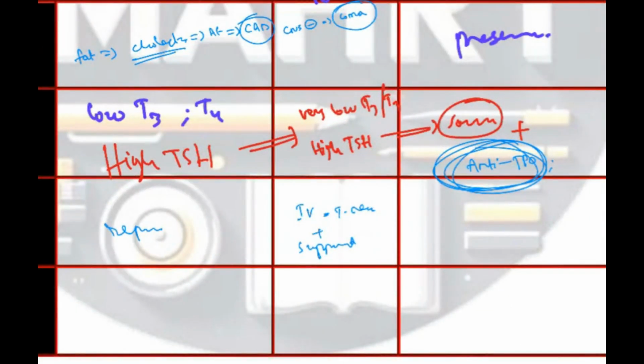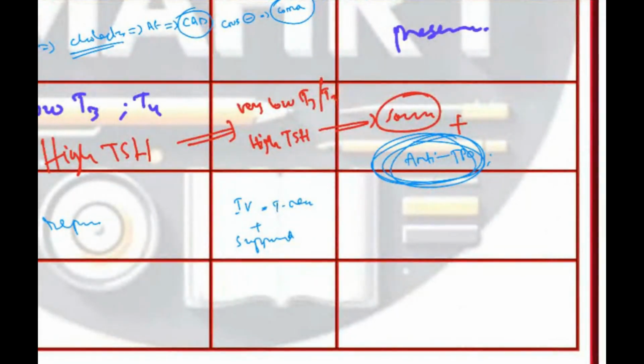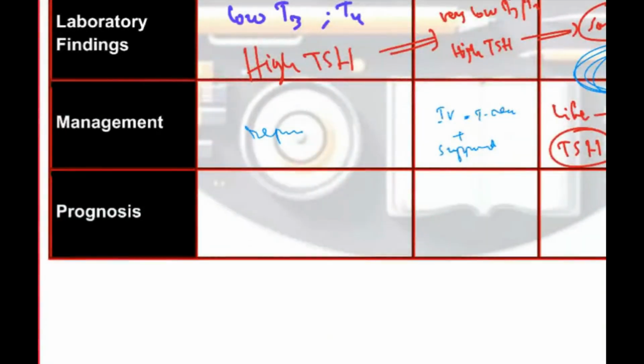What do you do for Hashimoto? Since it is an autoimmune condition, the total thyroid gland is infiltrated by lymphocytes, so you give lifelong thyroid replacement. And then you regularly monitor TSH levels to check whether she is in a hypo state or hyper state. Okay. What is the prognosis?